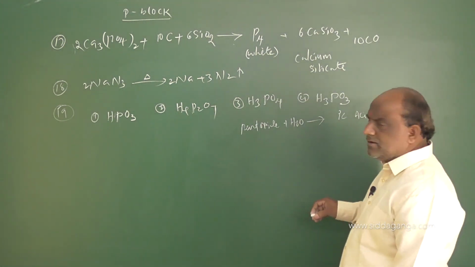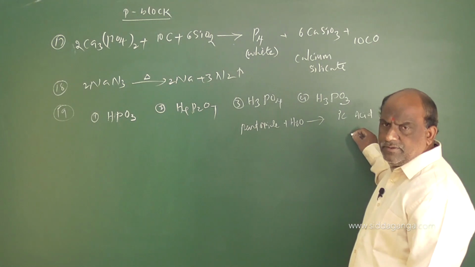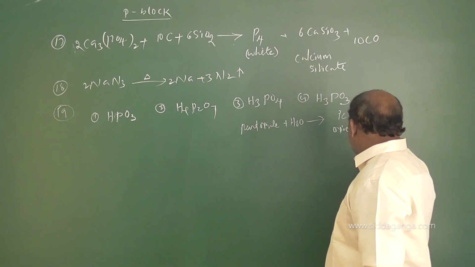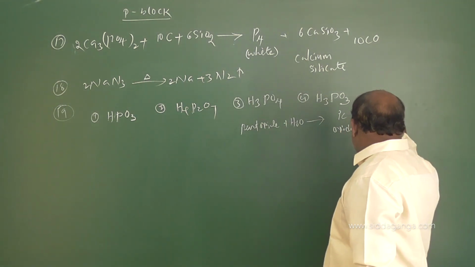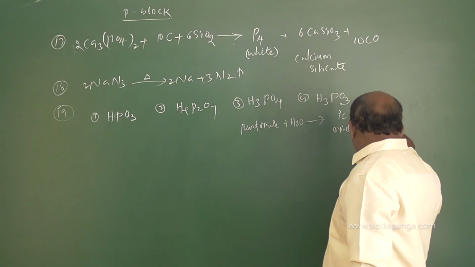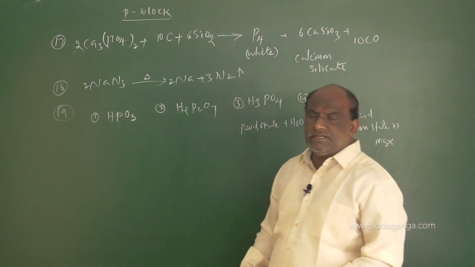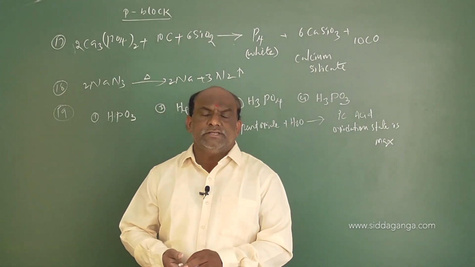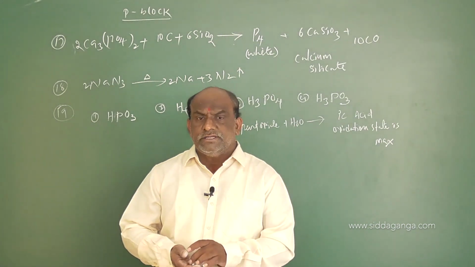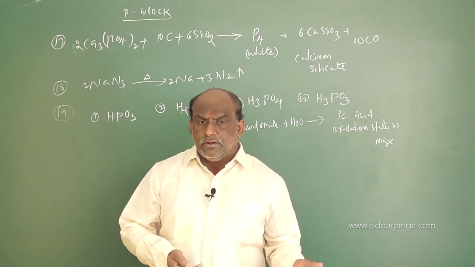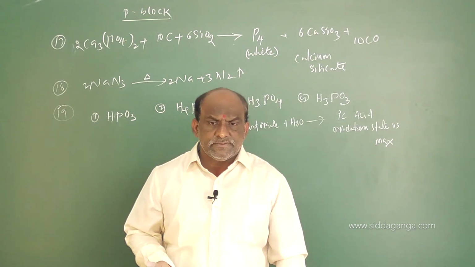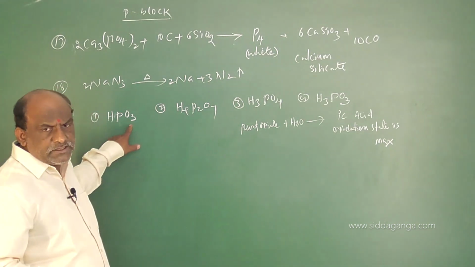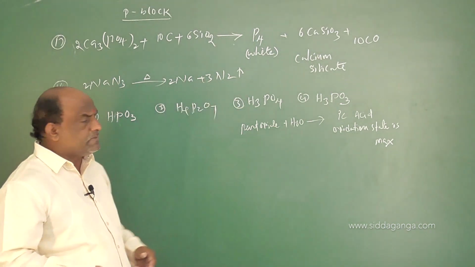One more piece of information regarding ic acid: where the oxidation state is maximum, it is said to be ic acid. Where the oxidation state is minimum, it is said to be ous acid. Or, where the number of oxygens is more, ic acid; where fewer oxygens, ous acid. So, here the examples: 1, metaphosphoric acid; 2, pyrophosphoric acid; 3, orthophosphoric acid; 4, orthophosphorus acid.